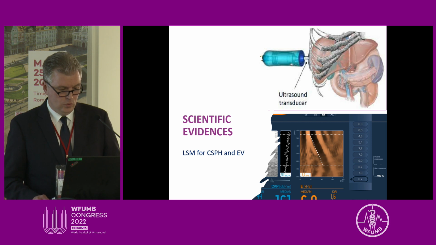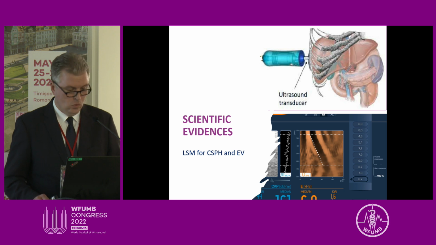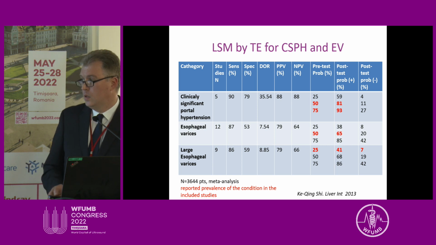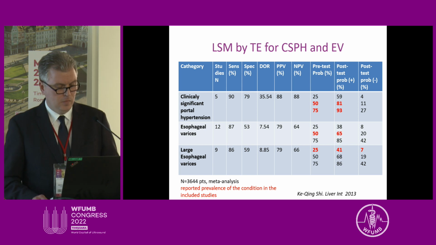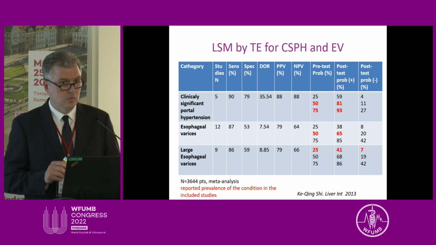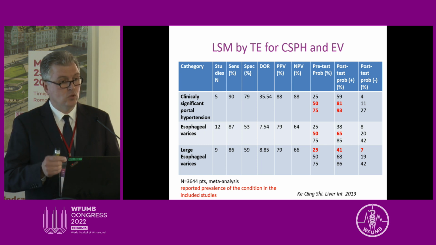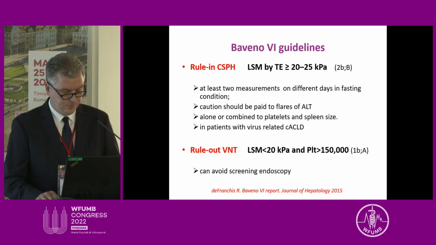So now I would like to go through the scientific evidence demonstrating the performance of liver stiffness for assessing portal hypertension and its complications. And this is one of the first meta-analyses, published in 2013. It is a very important meta-analysis because it showed that if you use liver stiffness by transient elastography, it was possible to rule in but not rule out the presence of clinically significant portal hypertension, and vice versa, it was possible to rule out but not to rule in the presence of large esophageal varices.